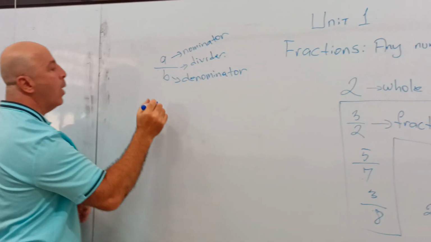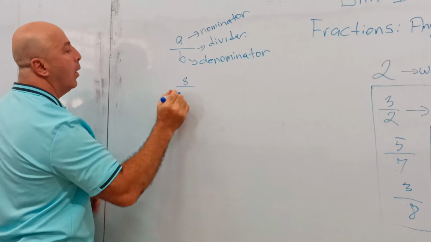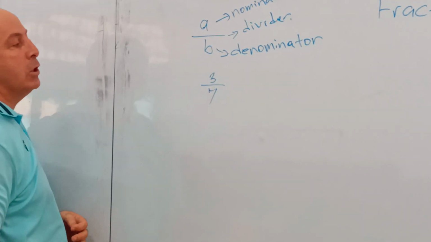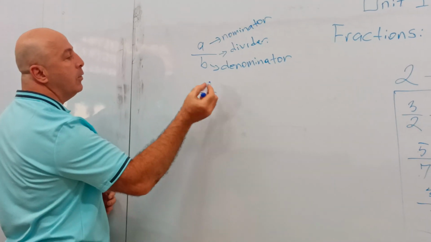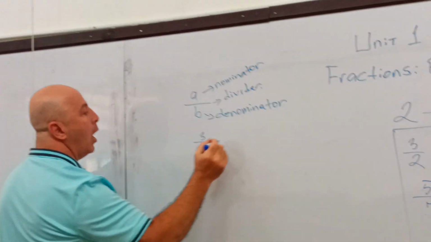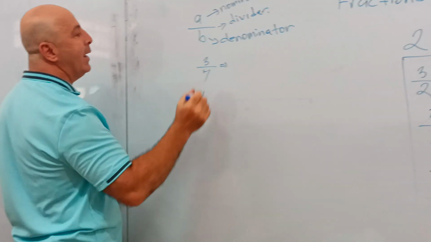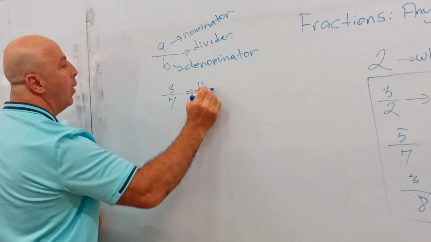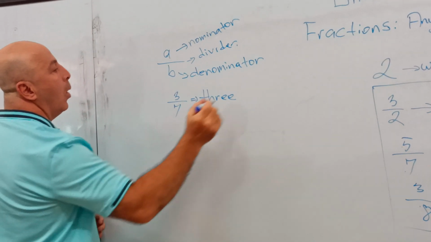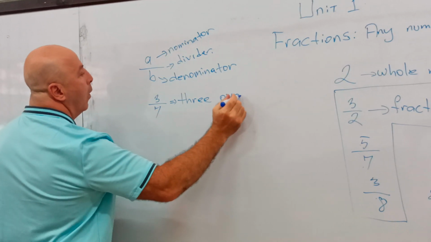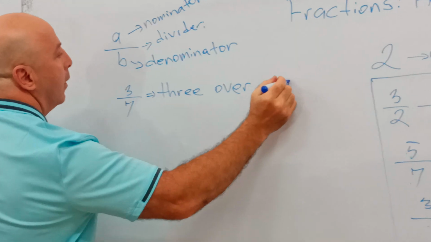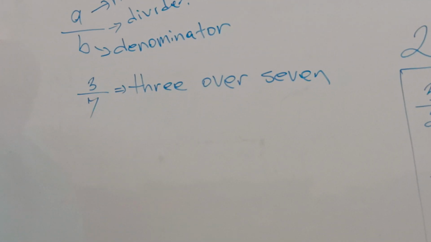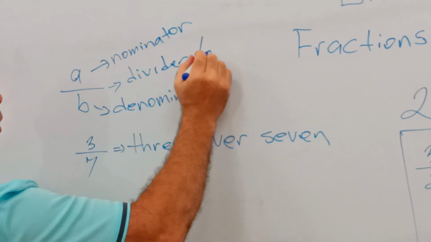So when I want to read a fraction, I will write this to read it in English: 3 over 7. Sometimes we call this line over.